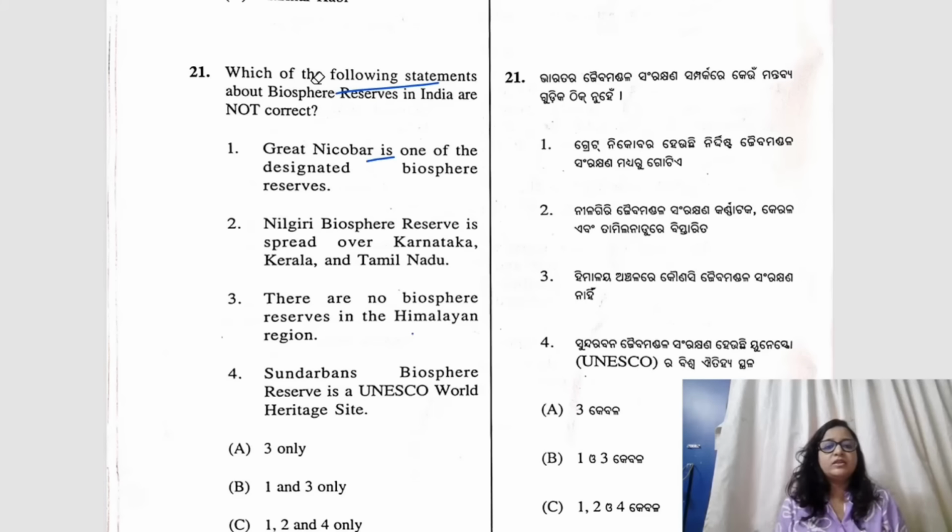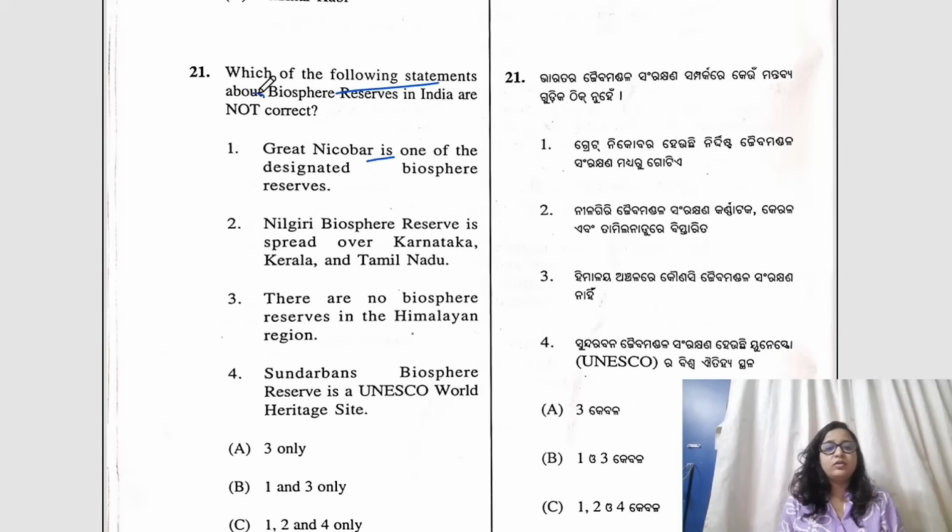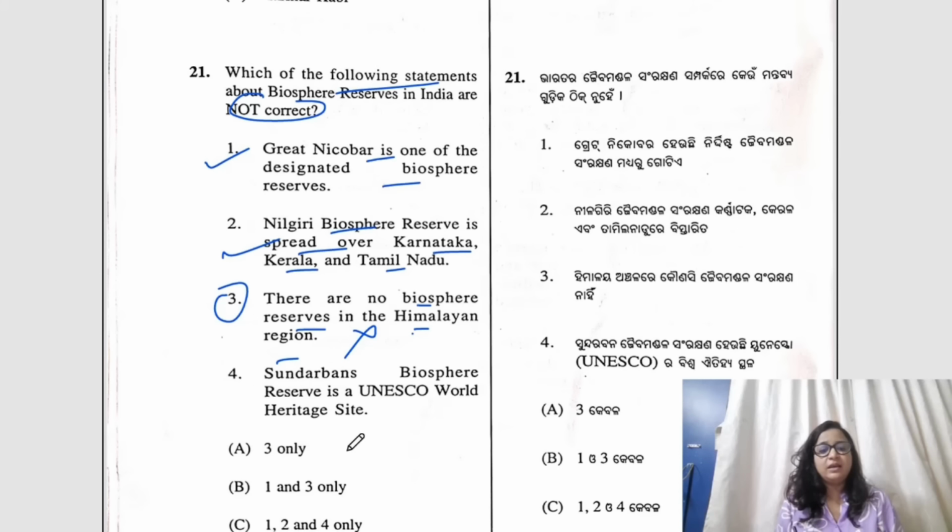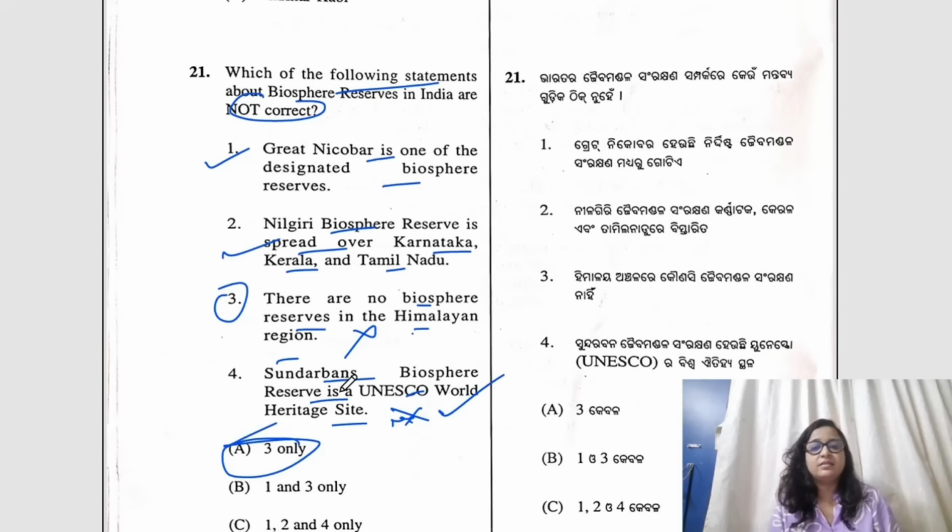Question number 21, which of the following statements about biosphere reserves in India are not correct? Here they are asking for which one is not correct. Okay, Great Nicobar is one of the designated biosphere reserves in India. That is true. Nilgiri biosphere reserves spread over Karnataka, Kerala and Tamil Nadu. That is again true. No biosphere reserves in Himalayan region. That can't be possible. So 3 is incorrect, making A the correct answer, because Sundarban Biosphere Reserve is a UNESCO World Heritage Site. This is a very well-known fact. Okay, so A would be the correct answer over here.